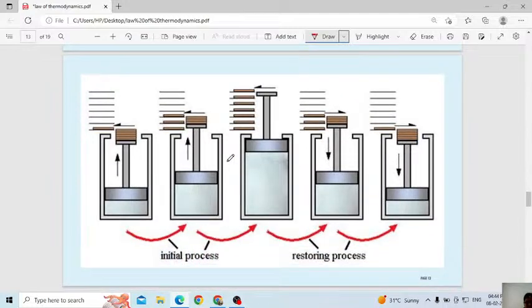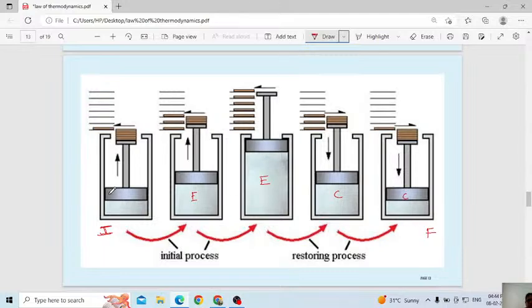Let us consider this piston example. Here you can observe a compression. This also compresses, this is expansion. These two are expansions. Here you can see compression. This is the initial position of the piston. This is the final position of the piston.